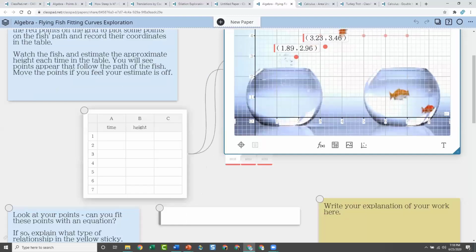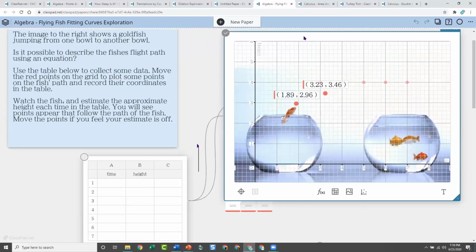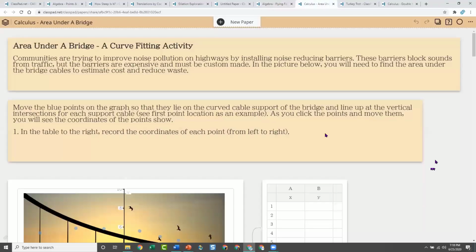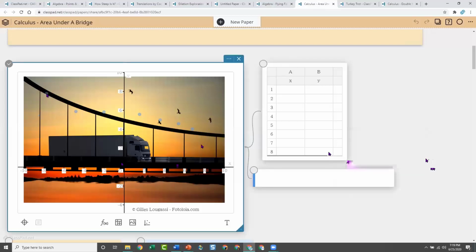So this is just an example. You will have the URL to that in the paper that I share. So that's kind of a fun feature. Here's an example of curve fitting with an image, and this is area under the curve. We sort of already did one of those, but notice everything's already set up. So the points are already here, and they're going to basically move them to fit the curve, and then they're going to record the points in the table. So this involves collecting data, then doing the regression, then doing the integral under the curve. But all the work is sort of already done for them, then students are just moving and fitting the curves as they want.